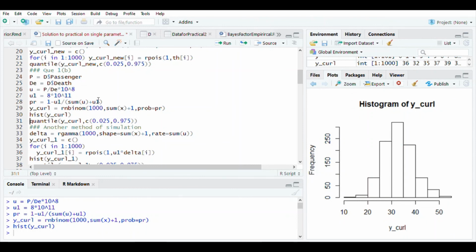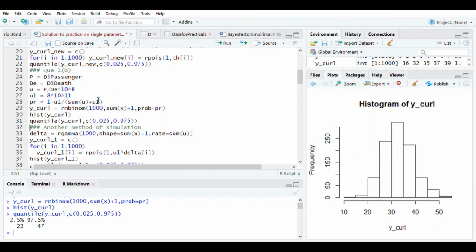As you can notice, there has been a shift towards the right. Earlier the mode was around 20 to 25. Now it is around 30 to 35. So let us obtain the quantiles. The interval has changed. Now it is 22 to 47.